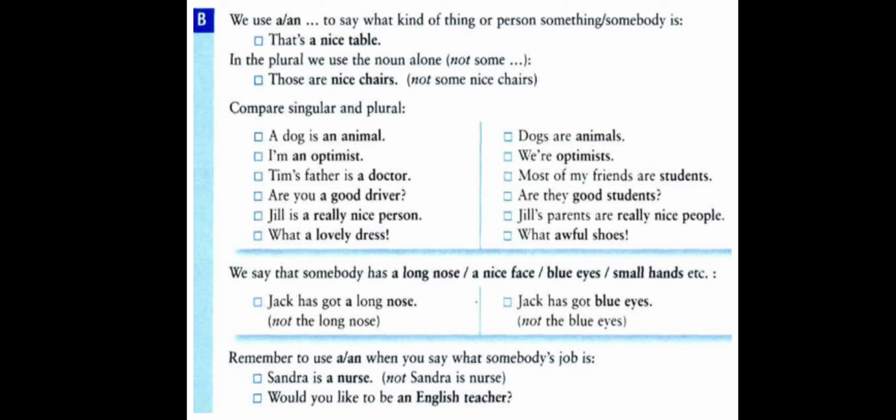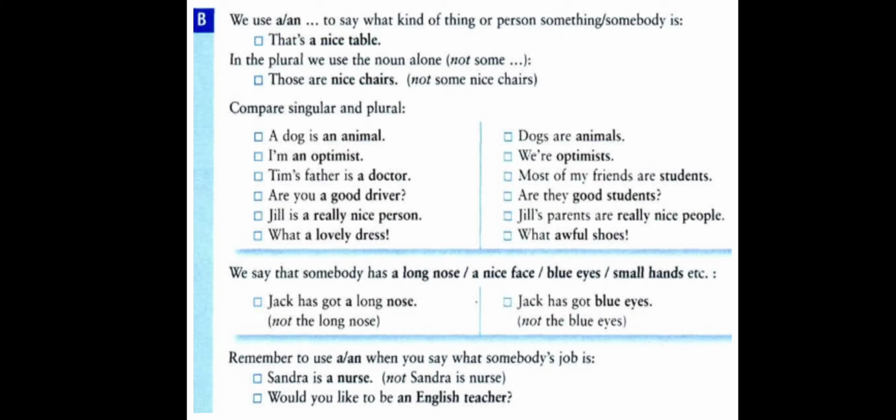That is a nice table. We can say that is a table. If we want to give it an adjective, nice, then we say a nice table. It comes between the article a and the noun table.